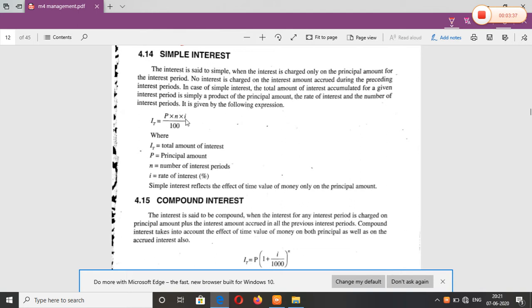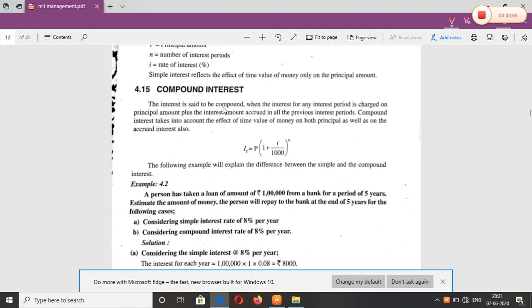Generally we can use the formula PTR by 100, or PNR by 100. Let us see what this is. P is the principal amount, like 10,000, N is the number of years, and R is the rate of interest, how much? 12, 2.5, or whatever it is. Let us discuss what compound interest is. It is the interest applicable on the principal amount plus the interest accrued at the end of 5 years.